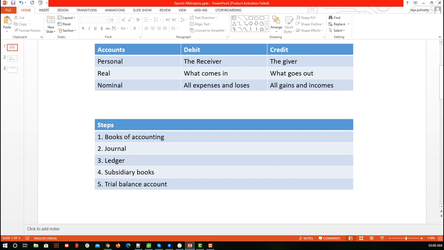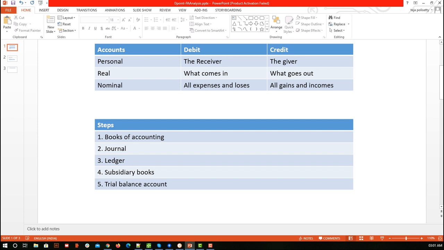Now the nominal account. When you are seeing any transaction, is there any expense, or is there a loss incurred? For those kinds of things we go for the nominal account. What are the examples? If we are paying salary, if we are paying rent, expenses are nothing but the investment that we are making so that the business continues to run.